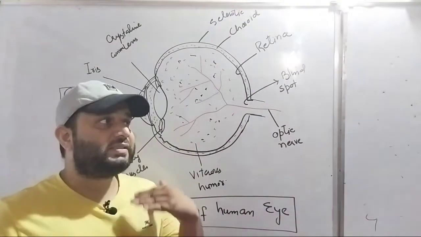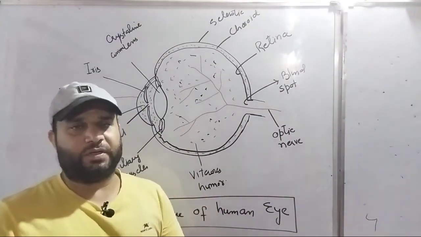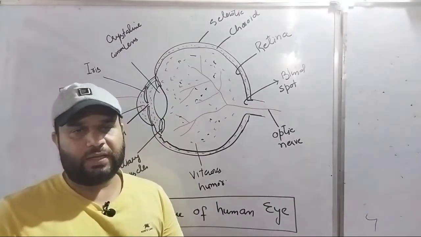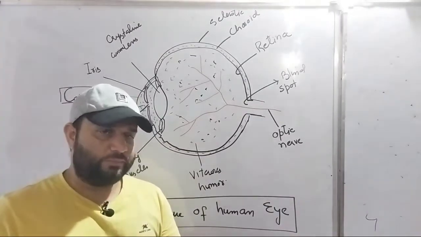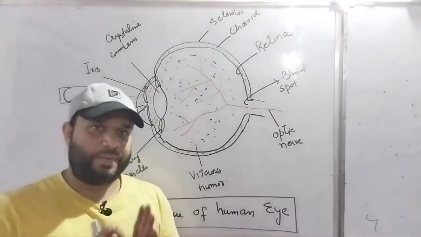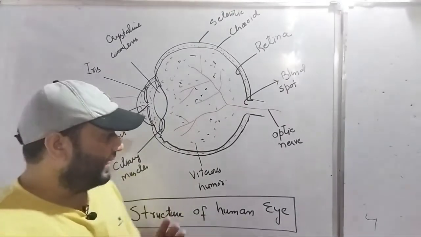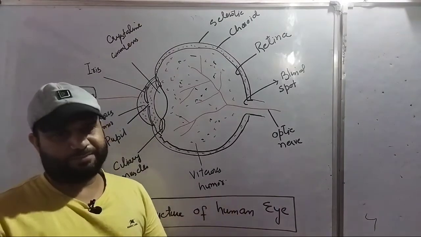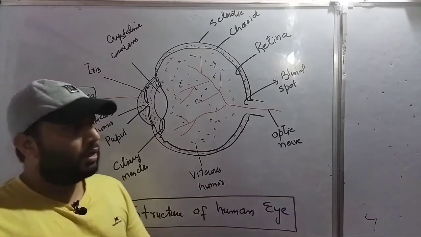And now my dear, the second part, the second chapter from your textbook is The Human Eye and the Colourful World. तो उसमें हमने पहला ही क्वेश्चन क्या पढ़ना है, that is structure of ह्यूमन आई. राइट माय डियर.